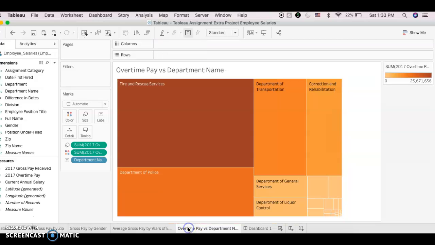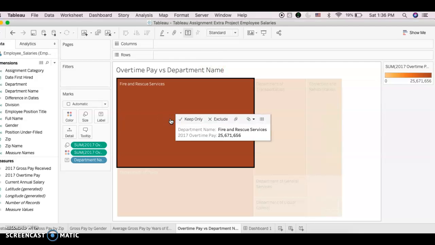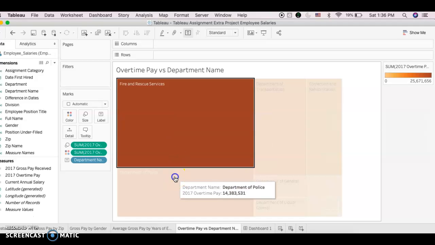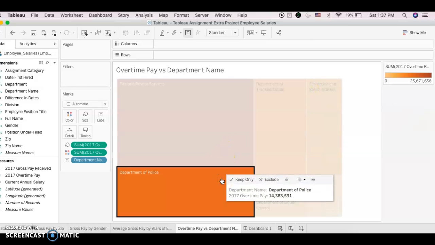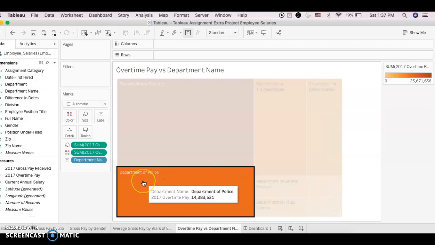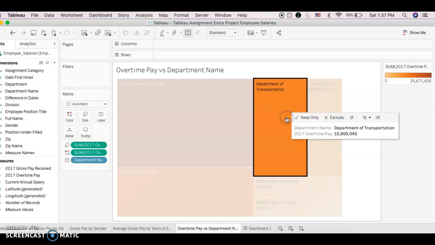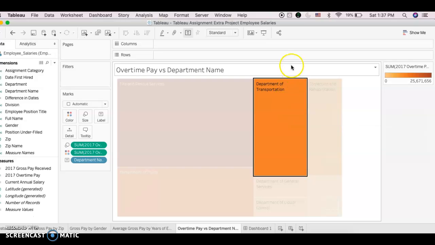In my fourth sheet, I did overtime pay versus department name. Fire and Rescue Services received the most overtime pay in 2017, which was a value of over $25 million, while the Department of Police was second, with over $13 million, and the Department of Transportation was third at $10 million, and so on and so forth.